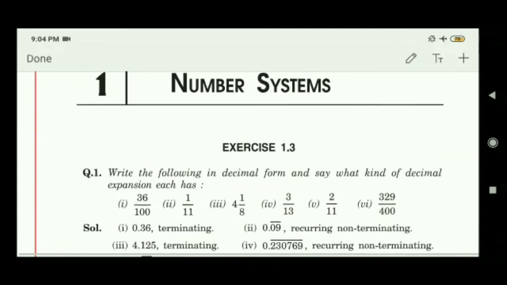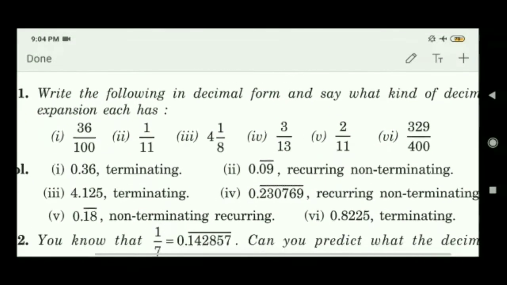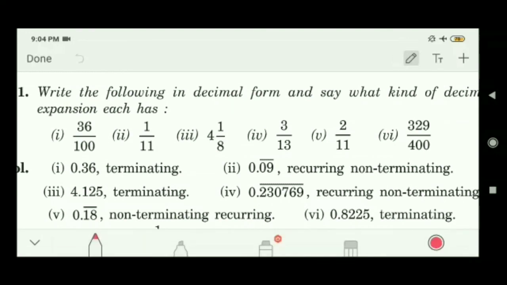Come to your Exercise number 1.3. So 36 by 100. 100 is nothing but a multiple of 5 or 2. So it is a terminating decimal number. You can see here. Similarly, 1 by 11. 11 is not a multiple of 2 or 5. So it is a recurring and non-terminating decimal number. Recurring means 0.09 will recur like this, 0.09, 0.09 like this. It will continuously occur.